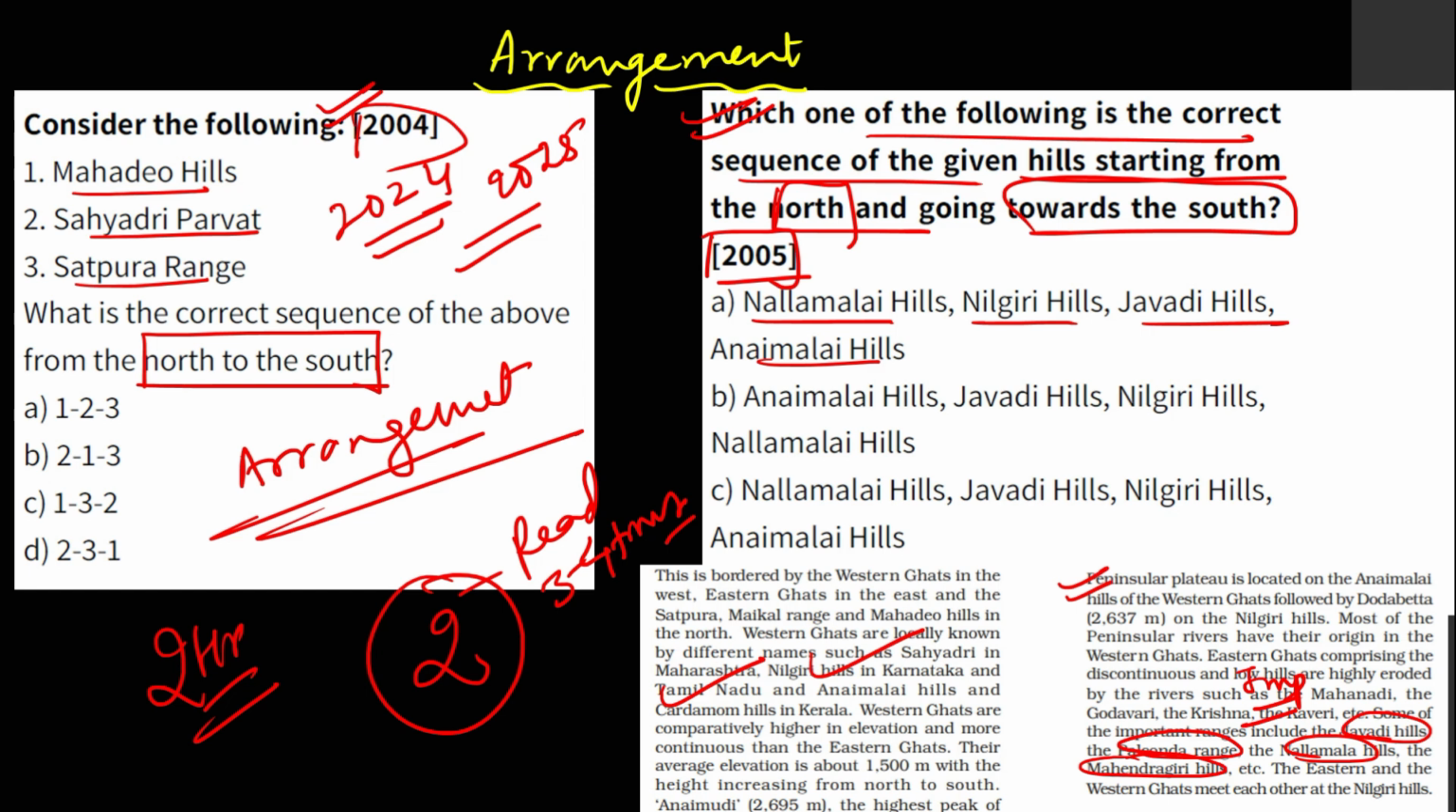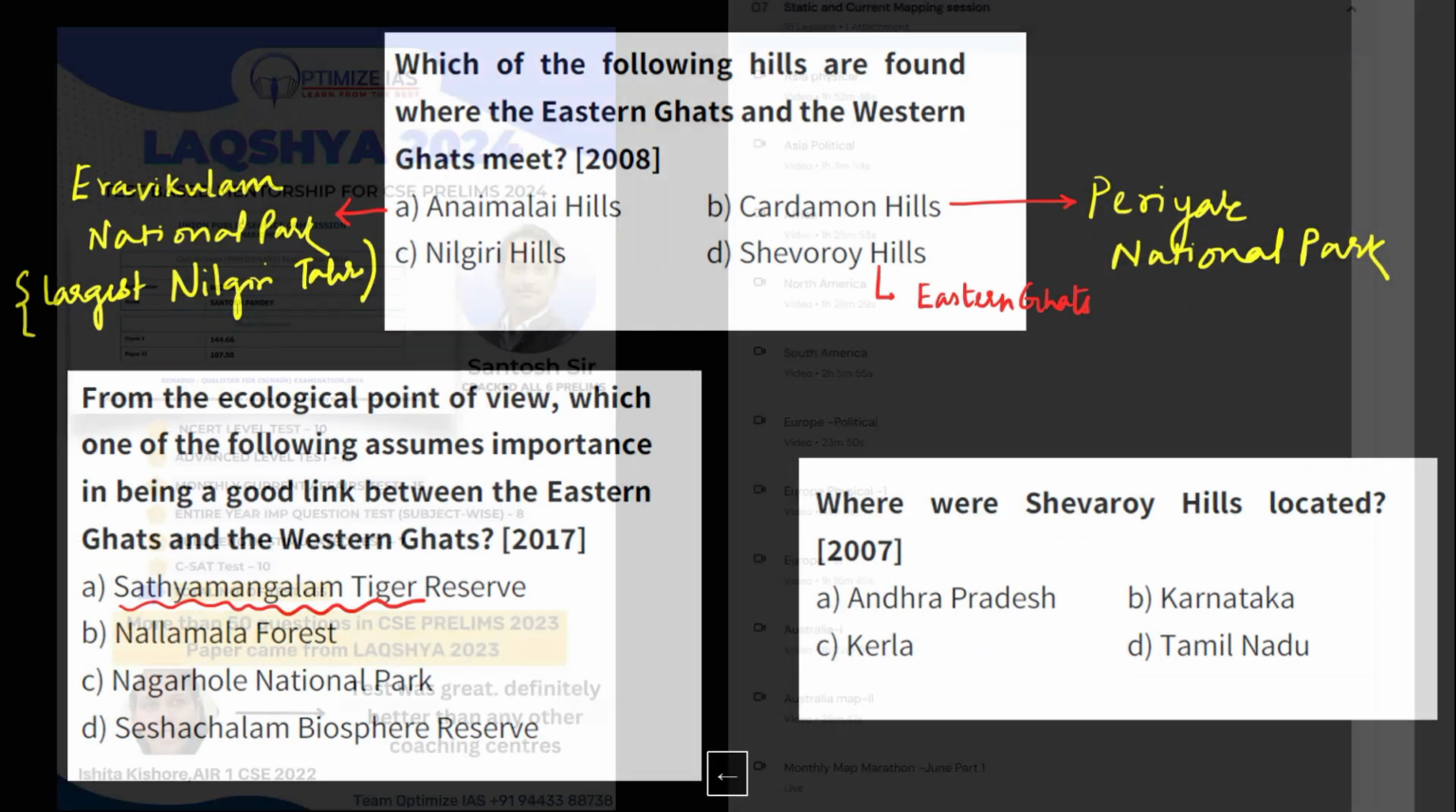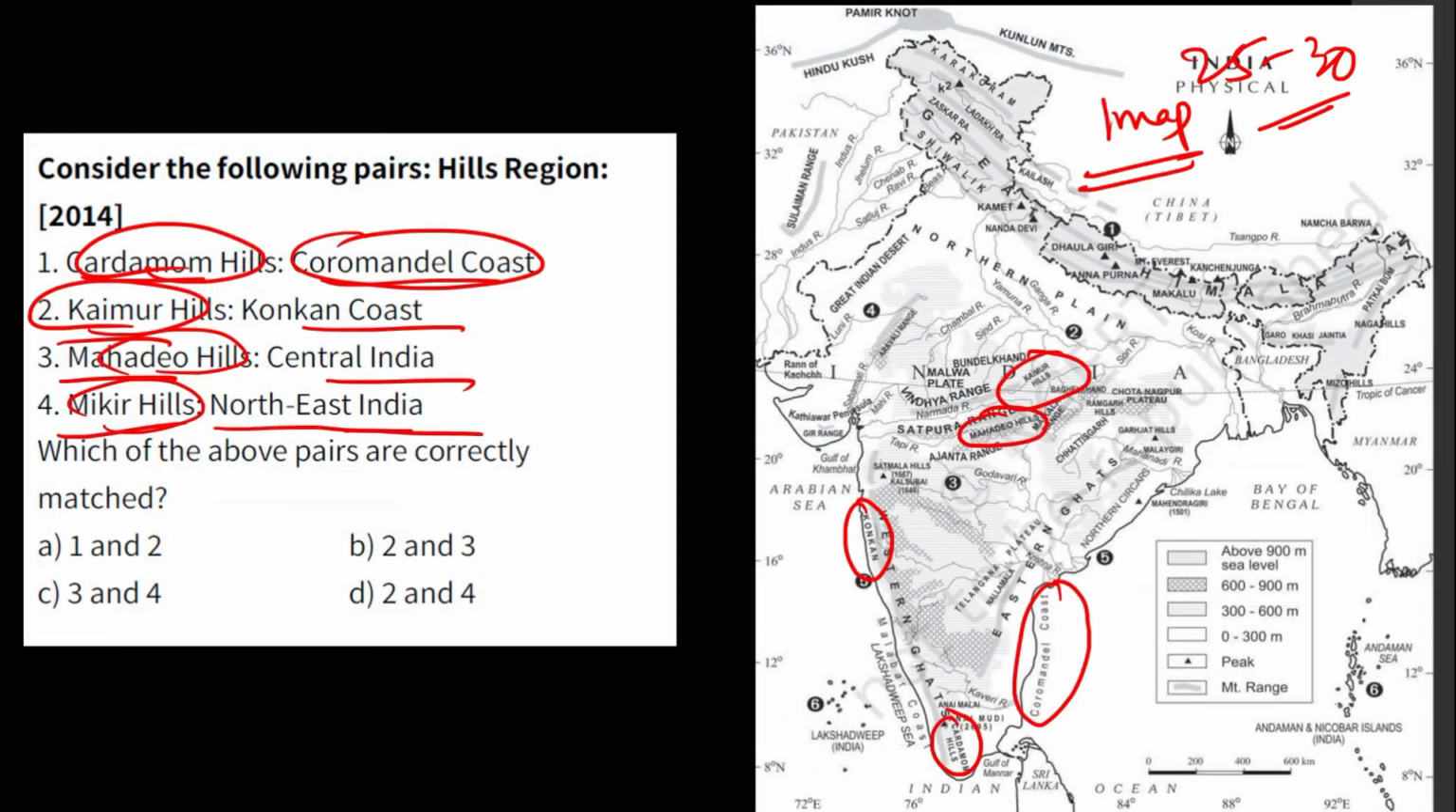So what you have to do is cover all the regions, like the Western Ghats and Central India. Let me show you what you have to do for this. They can ask you east to west: Garo, Khasi, Jaintia. This is very important. Or they can give you Patkai Bum, Naga Hills, Mizo Hills. They can give you north to south.